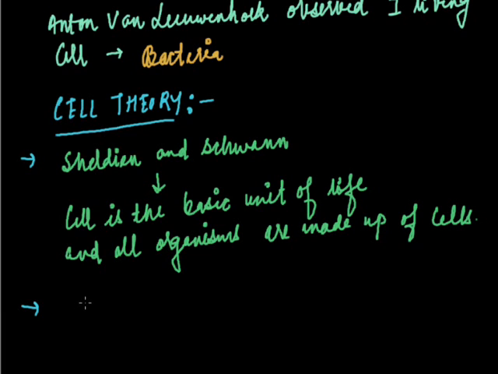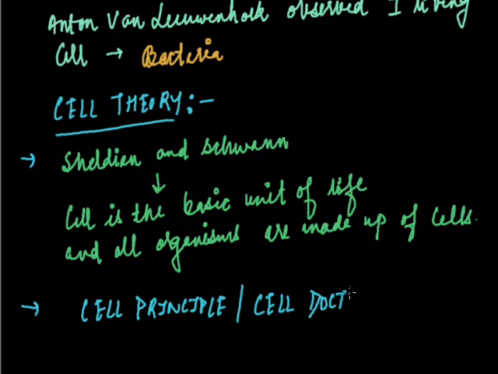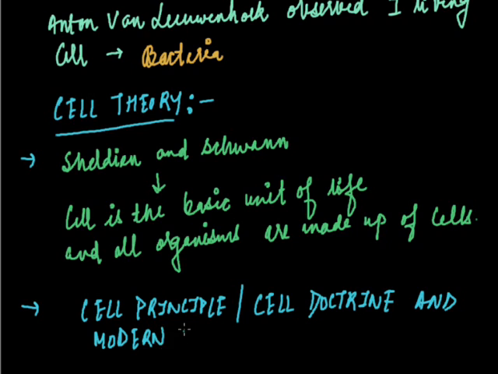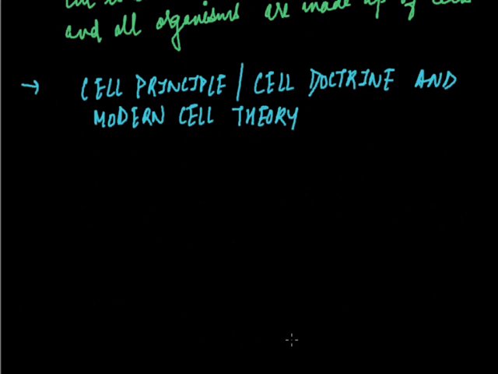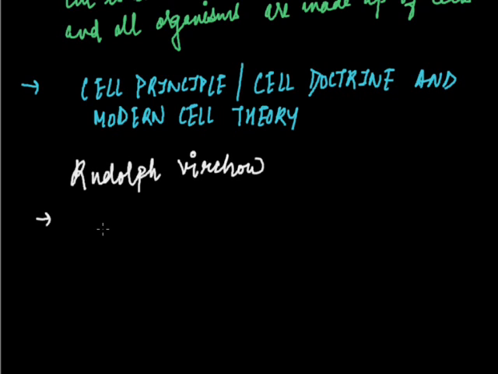which is also known as the cell principle, cell doctrine, and also modern cell theory. As I already told you, it was given by a scientist named Rudolf Virchow. The main 3 points of the modern cell theory are that all plants